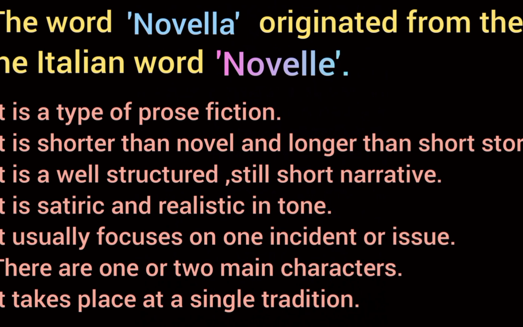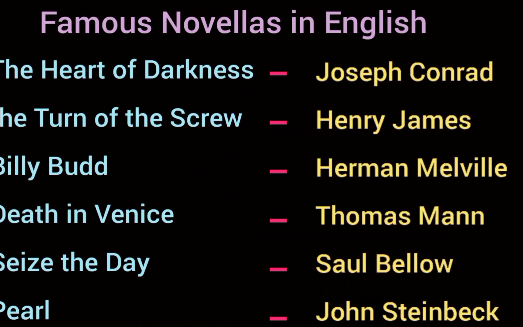It is a well-structured, still short narrative. It is satiric or realistic in tone. It usually focuses on one incident or issue. There are one or two main characters. It takes place at a single setting. Some famous novellas in English are Heart of Darkness by Joseph Conrad, The Turn of the Screw by Henry James, Billy Budd by Herman Melville, Death in Venice by Thomas Mann, Seize the Day by Saul Bellow, The Pearl by John Steinbeck.